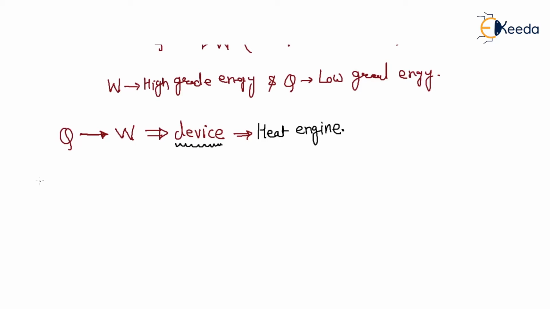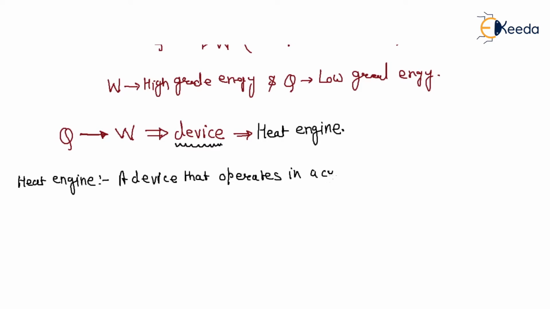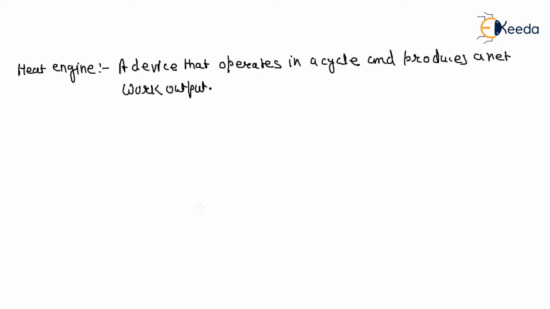So what is a heat engine? A heat engine is a device that operates in a cycle and produces a net work output. Example, a steam power plant.